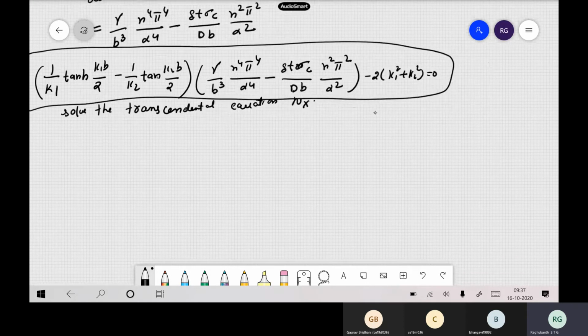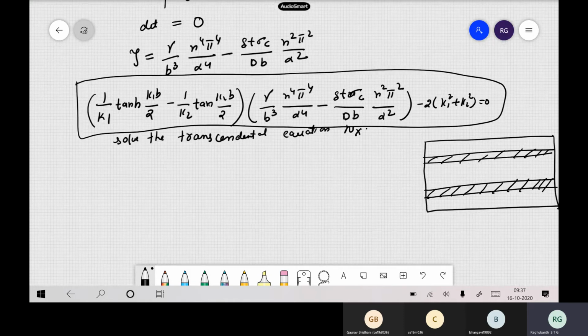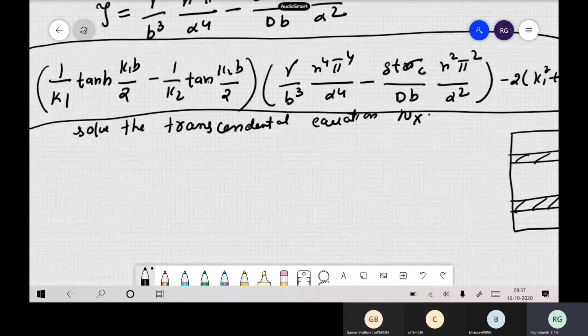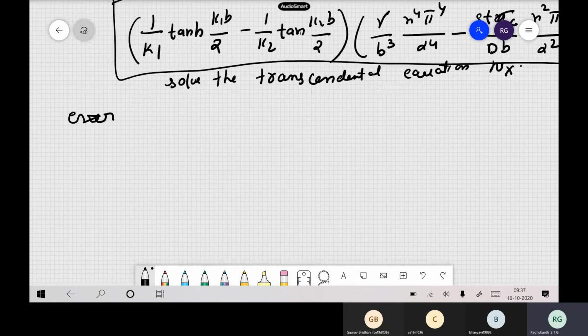Suppose you are having a plate with many stiffeners, okay, so you have put several stiffeners, one here, then another here. Then the solution becomes much more complex, and you will have complex transcendental equations when there are two, three or more stiffeners. So if you want something simplified, you can solve the same problem with energy methods also.